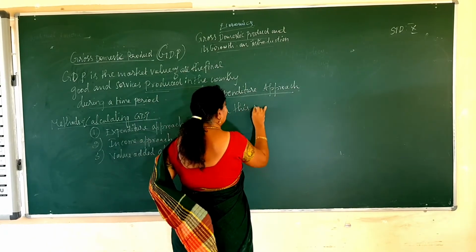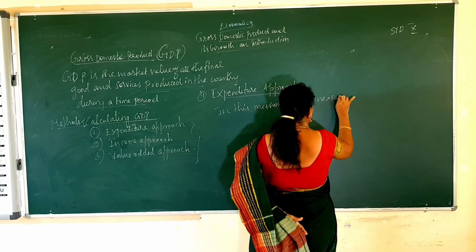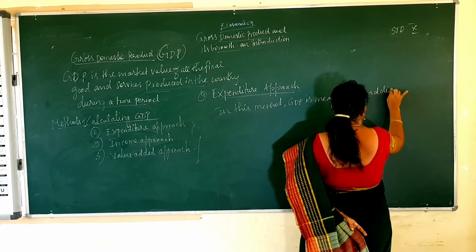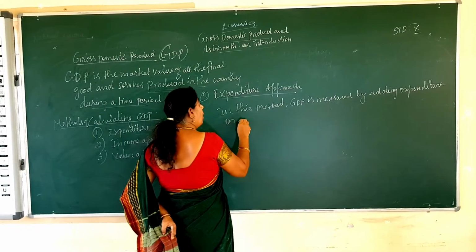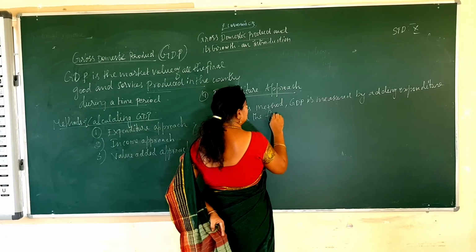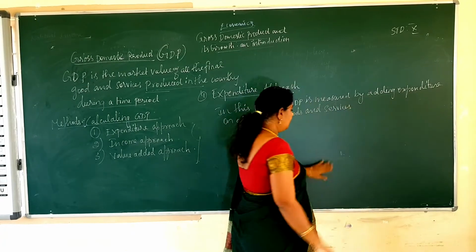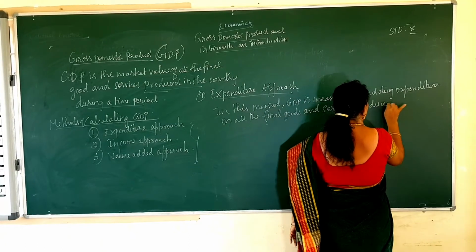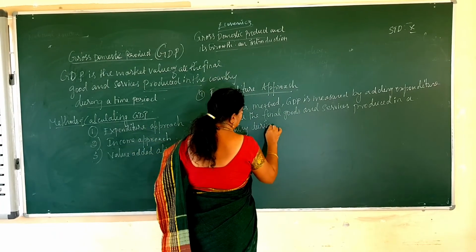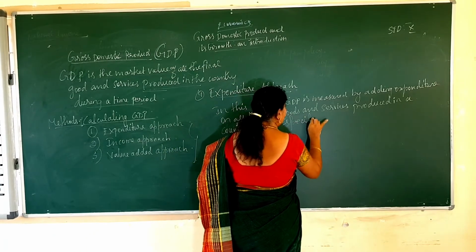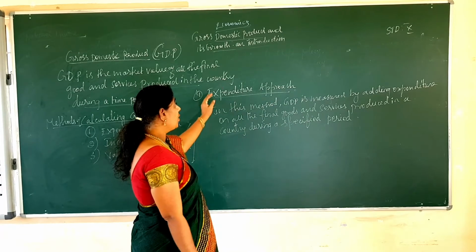In this method, GDP is measured by adding expenditures, adding expenditure on all the final goods and services produced in a country during a specified period. This is what the expenditure approach is.